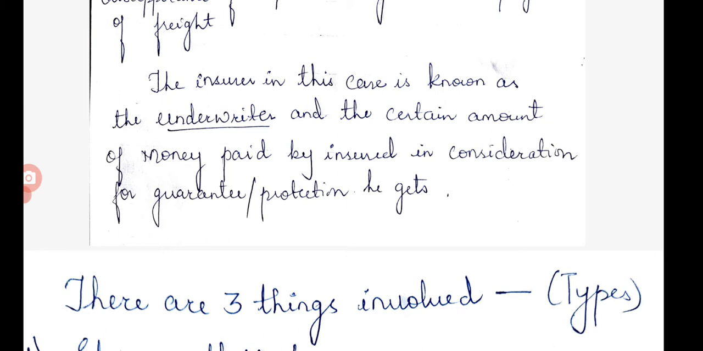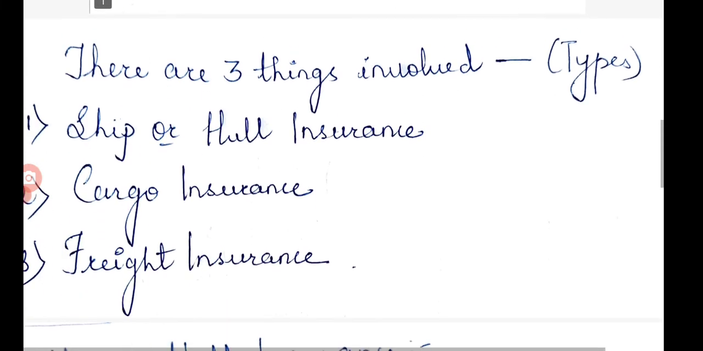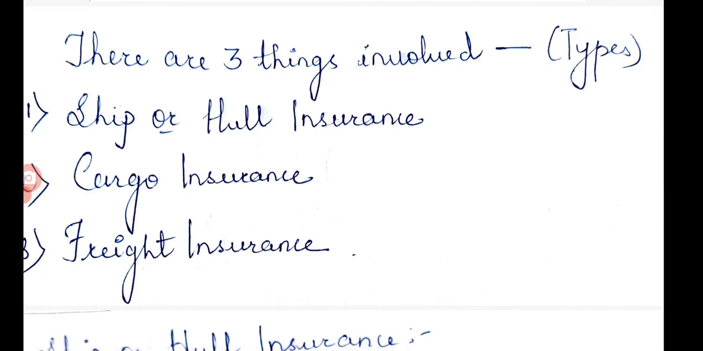Understood? This marine insurance is slightly different from other types, like life insurance and fire insurance. There are three things involved here, or you can say types of marine insurance: ship or hull insurance, cargo insurance, and freight insurance. One by one we are going to see what they are.